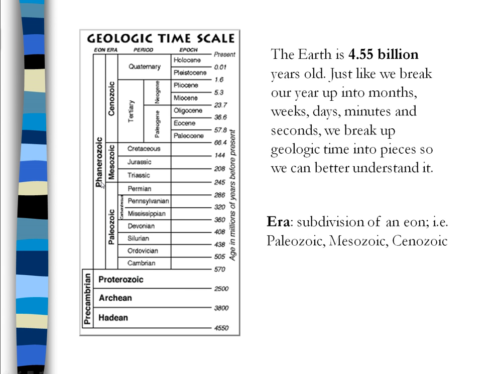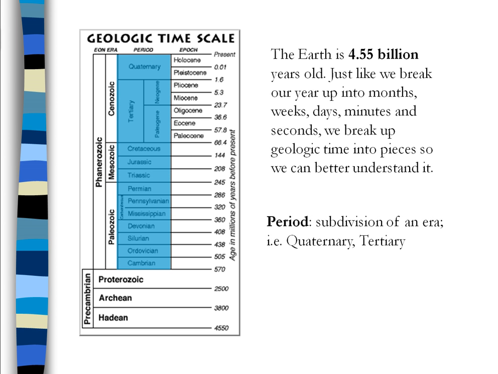Each eon is broken into eras. There are 3 eras. Paleozoic is the oldest, Mesozoic, and Cenozoic is the newest. We break eras into periods. Quaternary is our current period. Cambrian is the oldest period.